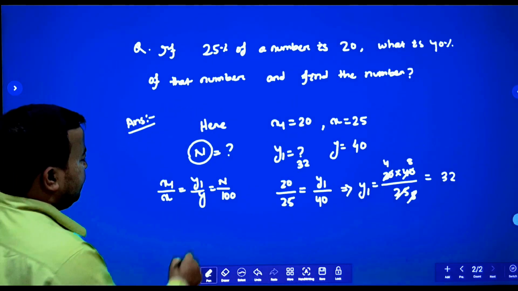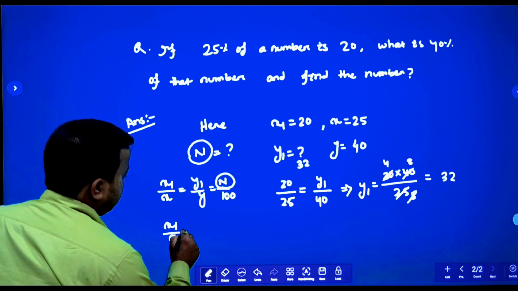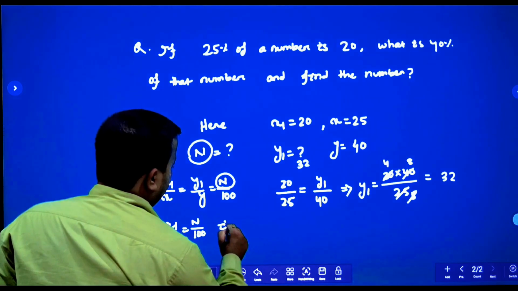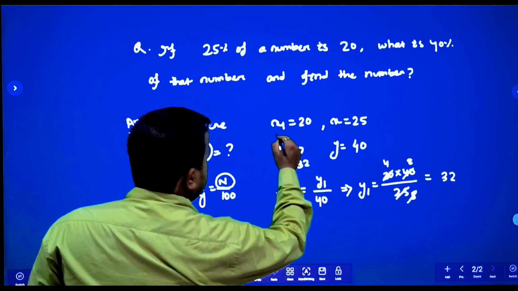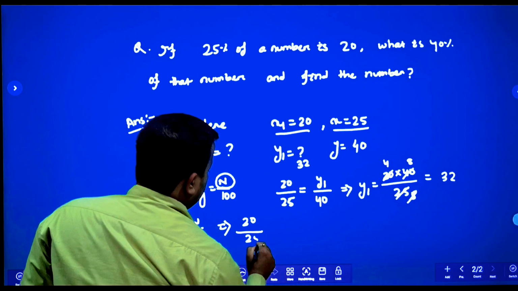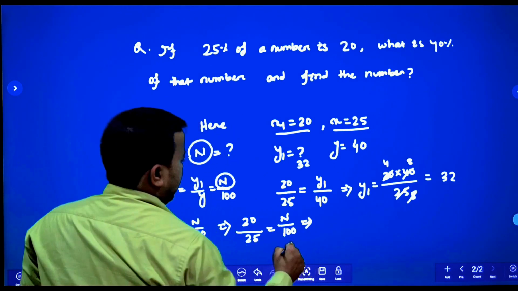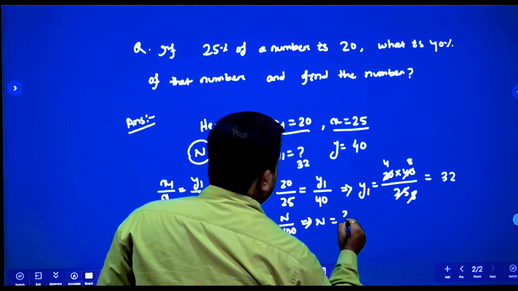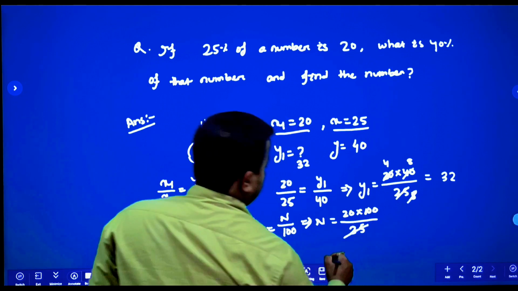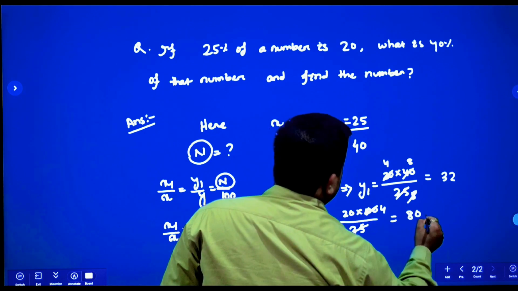Now we will calculate the n. Again x1 by x is equal to n by 100. Yes or no? So we put the values. x1 is 20 divided by x is 25 is equal to n divided by 100. So n is equal to 20 into 100 divided by 25. So this one will be how much? 25 into 4 is equal to 100. So 20 into 4 is equal to 80.